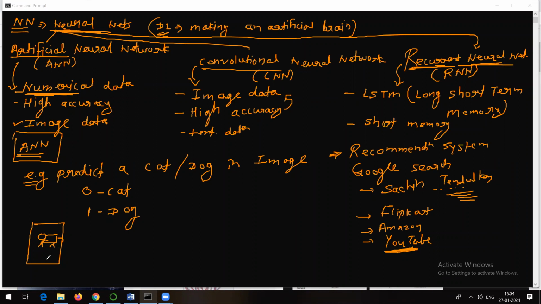So let's say this image is converted to zeros and ones. Again, how to convert it into zeros and ones? You can make use of a NumPy array in that case, and that's why we discussed NumPy arrays initially. Because an image as it is, you cannot process as it is. You need to store it in the form of zeros and ones, because binary language is the thing which the machine understands, right? So let's say this image is converted into zeros and ones.